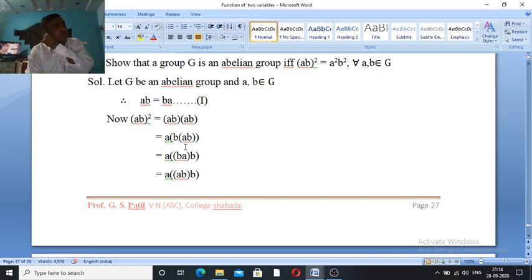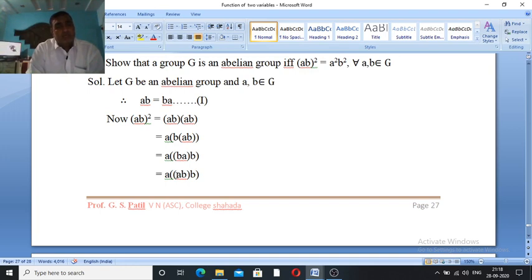Again by associative law, it is equal to A into, in bracket, BA into B. We know that G is an abelian group, it is given.